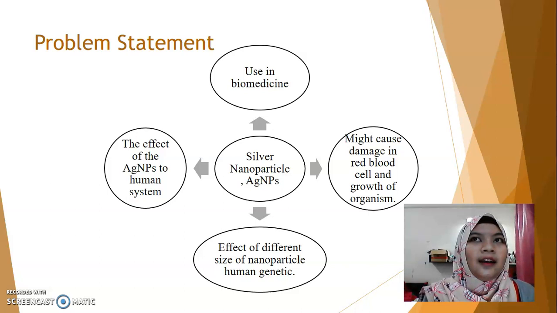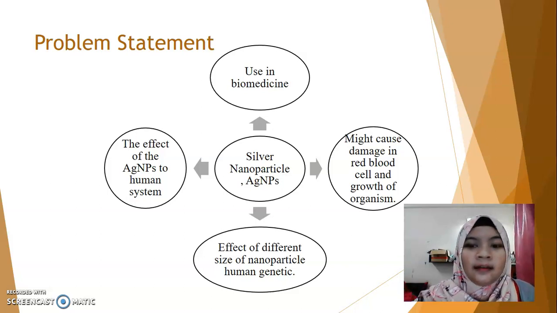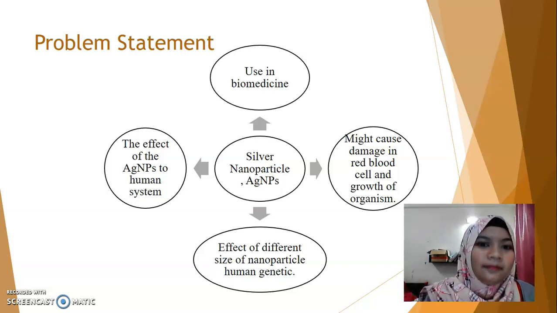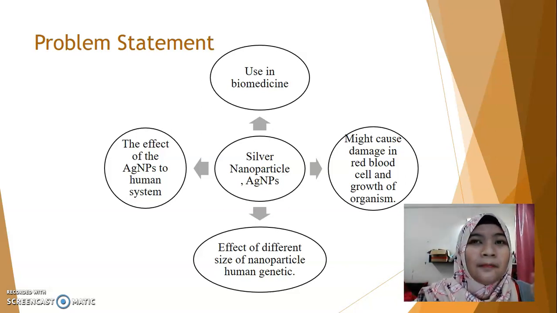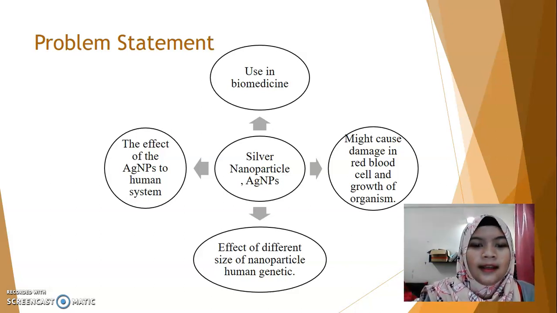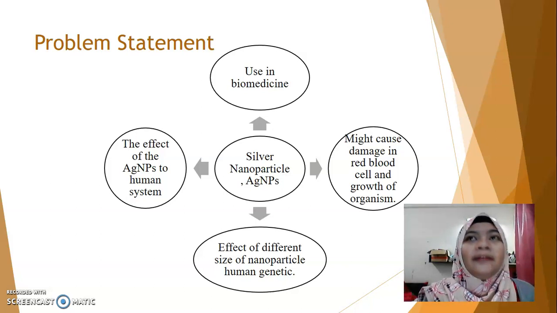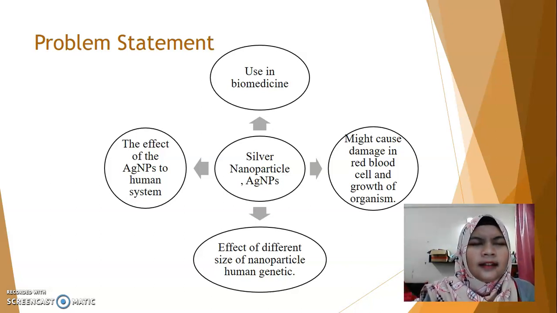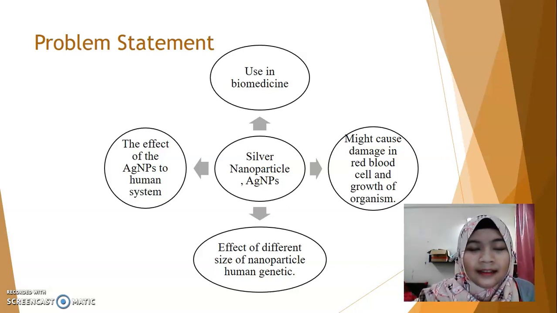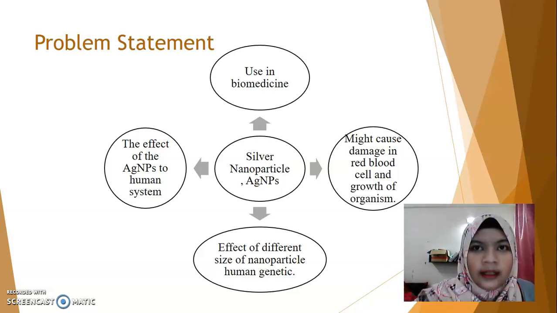Silver has been used in cosmetics and medicine, so it might also affect the human system, because different concentrations will produce different sizes of the nanoparticle, and the smaller the size of the silver nanoparticle, the more toxic it is toward human health.